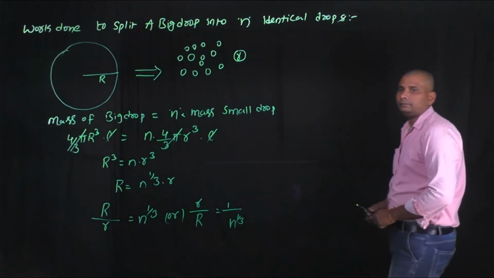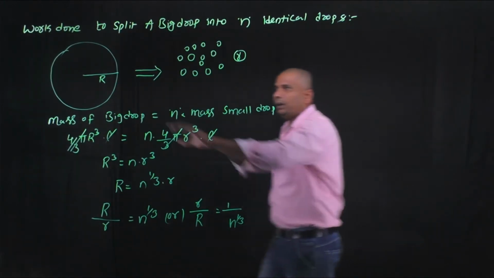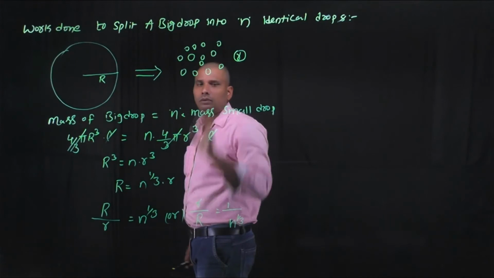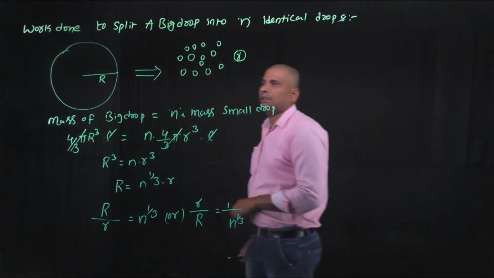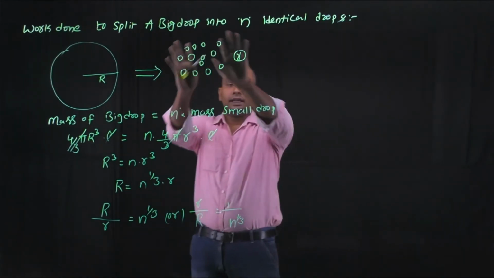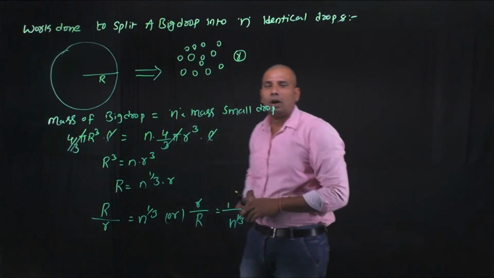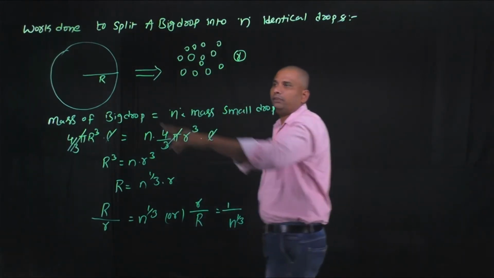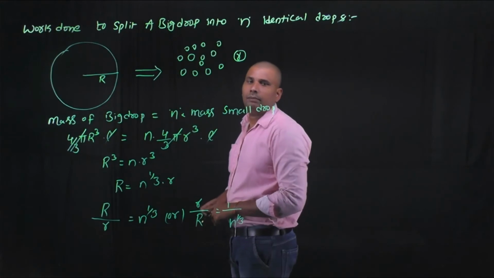And when the big droplet splits into n identical droplets, the surface area of all the small droplets is greater than the surface area of the big droplet.